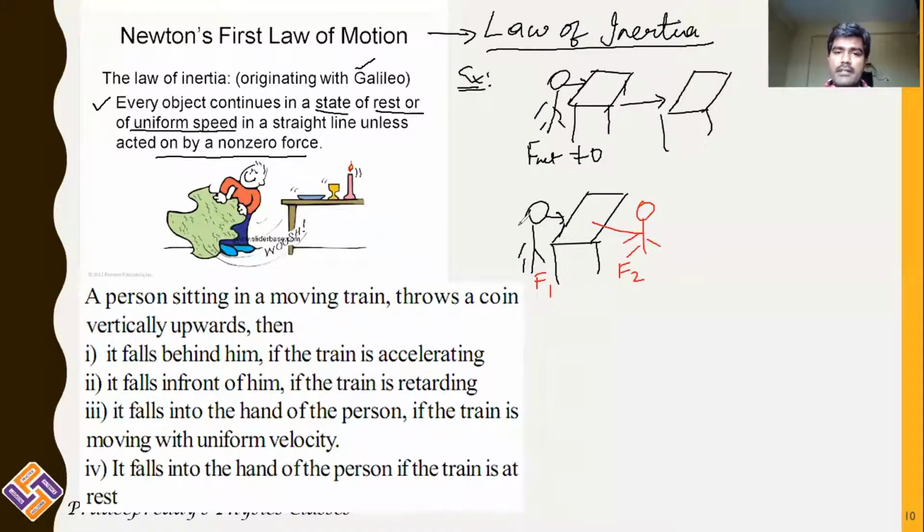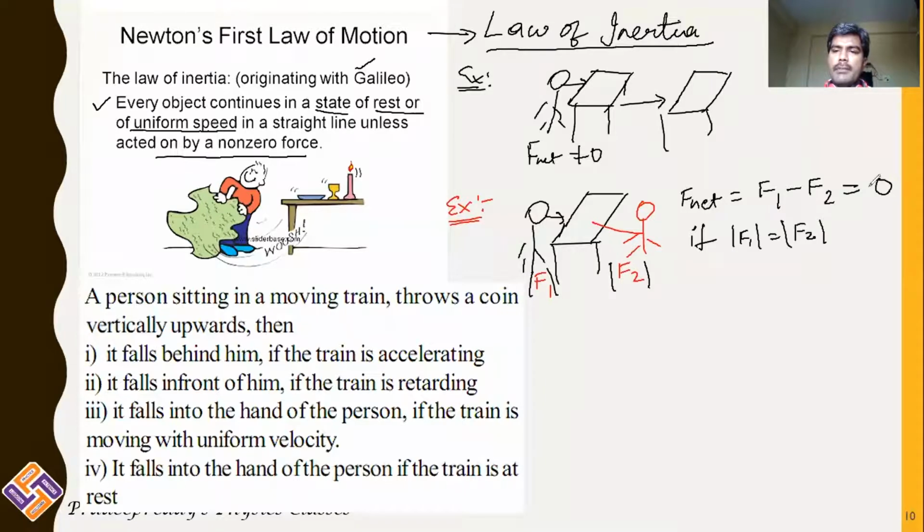Clearly, from this figure you can understand that the net force is F net equal to F1 minus F2. If the magnitude of F1 is equal to the magnitude of F2, then F net will definitely be equal to 0.